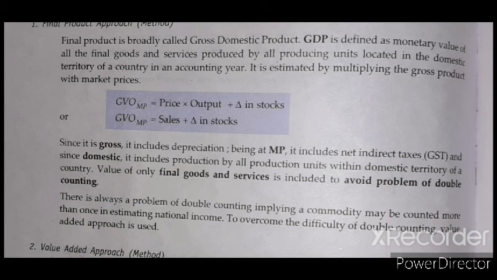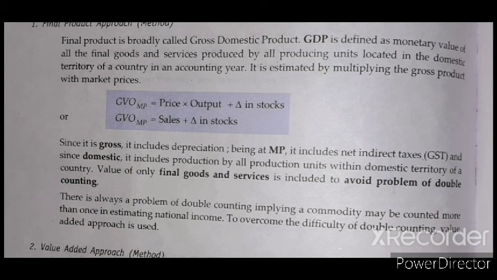Since it is gross, it includes depreciation. You know very well, we are talking about gross. Gross means total, and in total we include the depreciation. Being at MP, it includes NIT. In the case of MP, MP equals factor cost plus NIT, so it includes the factor cost as well as net indirect tax.